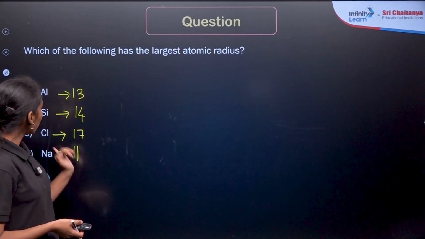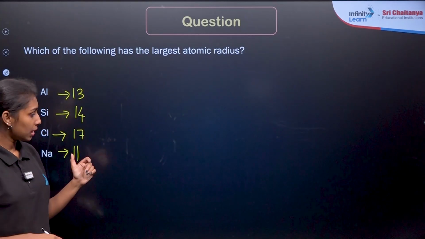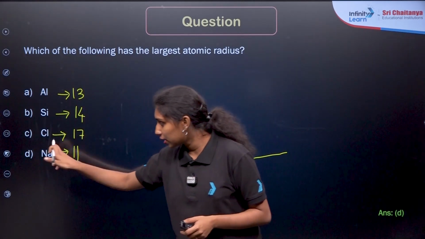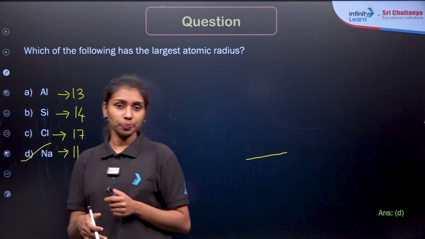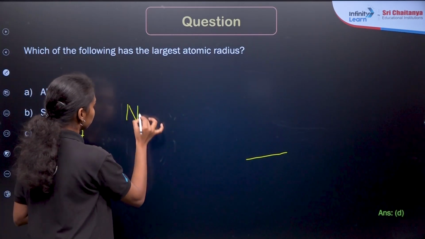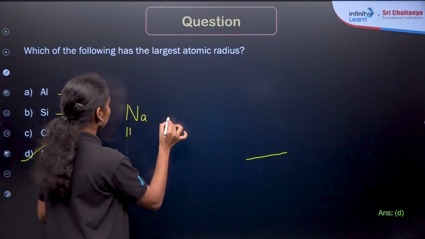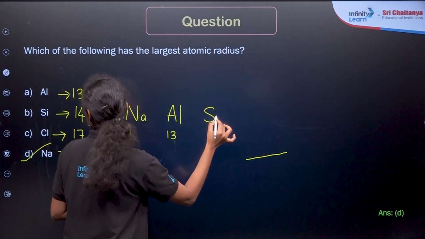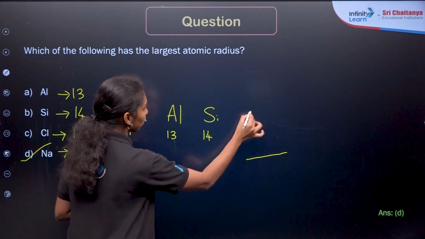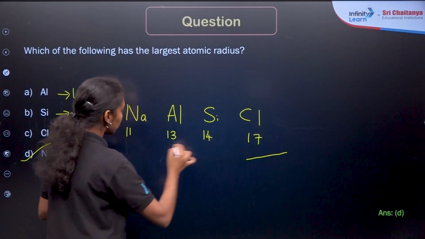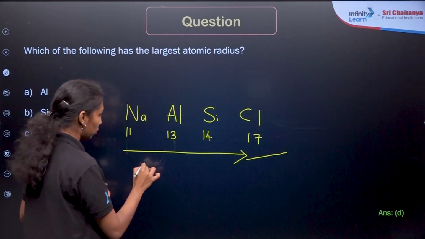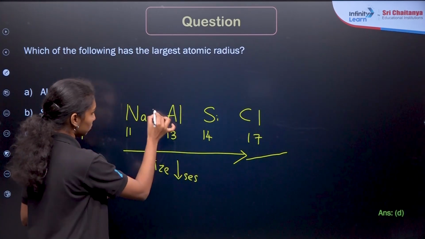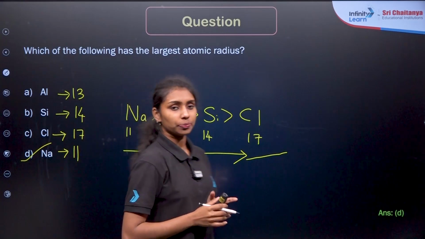So from sodium to chlorine size decreases, which means sodium will have the highest size, so option D will be our correct answer. Clear? Sodium is 11, then aluminum is 13, silicon is 14, and the last one, chlorine, is 17. These are part of the same period, left to right size decreases. So this will be the order.